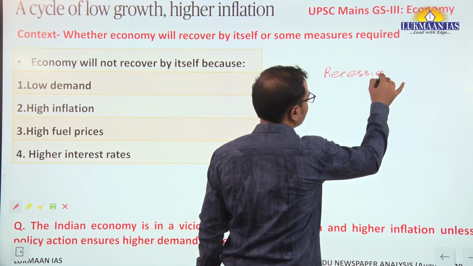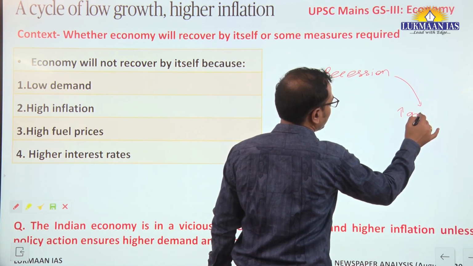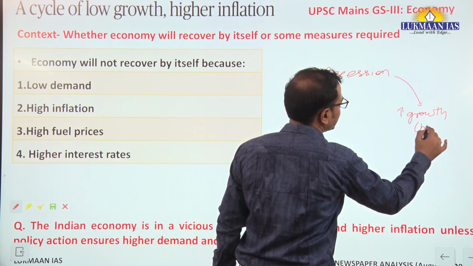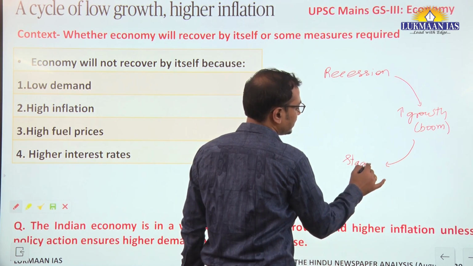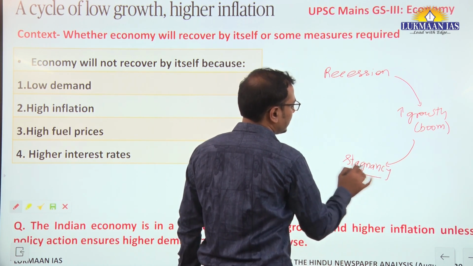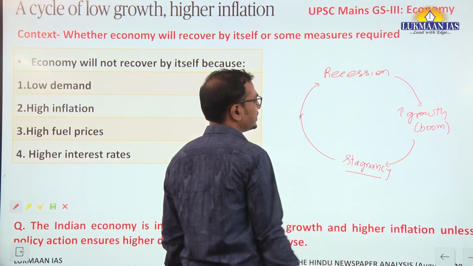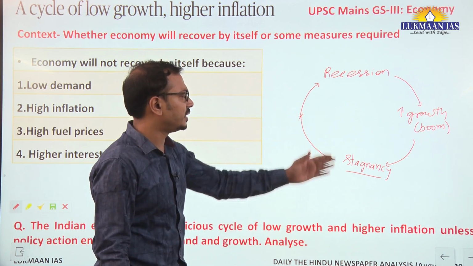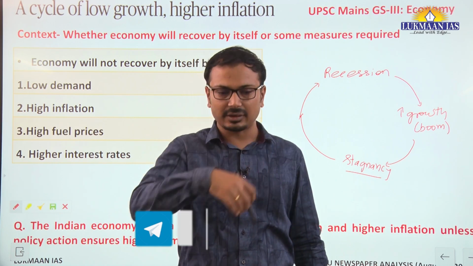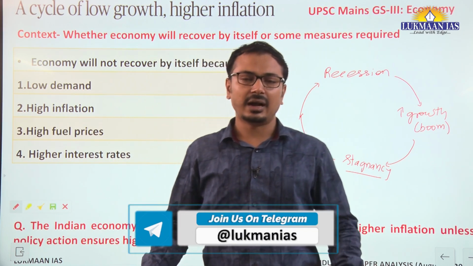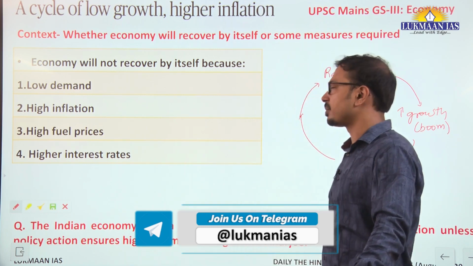Recession, then there is an increase in growth, we will say this is the economic boom period, then there is stagnancy, the plateau period, and then again there is recession. So this is a continuous economic cycle, and therefore the present stagnancy, or if we call it recession, will ultimately result in economic growth in future.